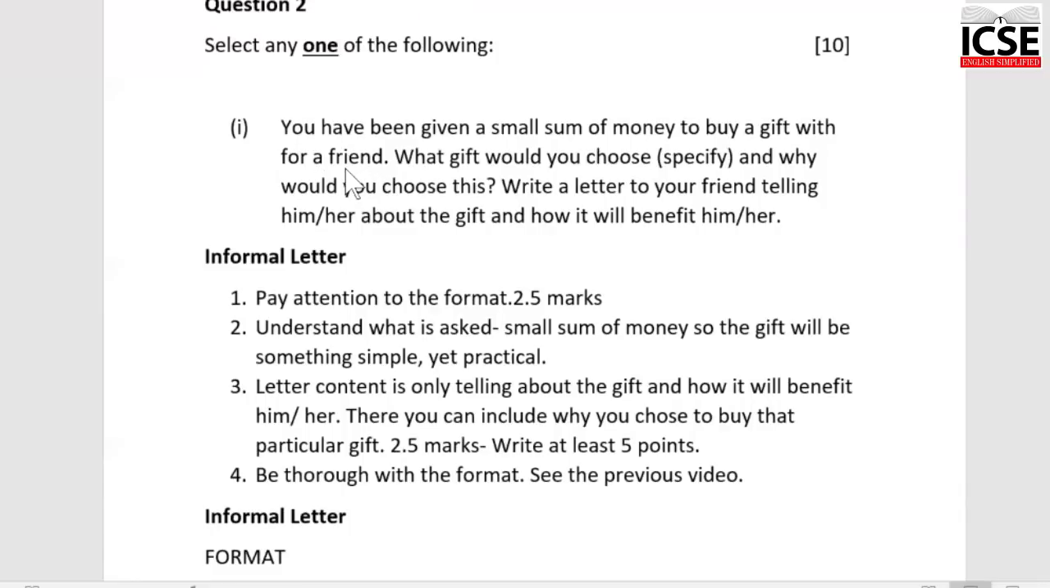The first composition, informal letter. It says you have been given a small sum of money to buy a gift for a friend. What gift would you choose? Specify, and why would you choose this? Write a letter to your friend telling him or her about the gift and how it will benefit him or her. Now, keep in mind, again, even if it's a letter, you need to read the question carefully.